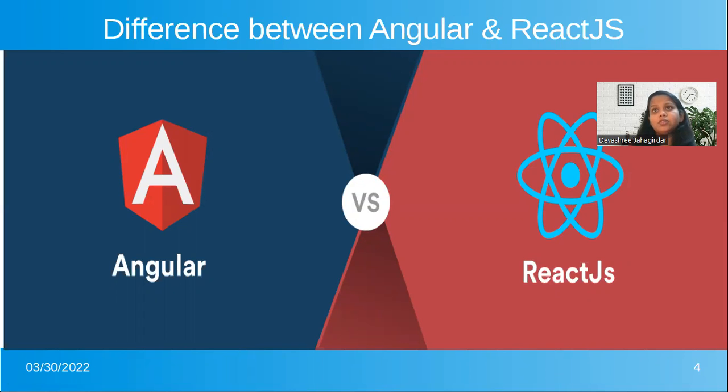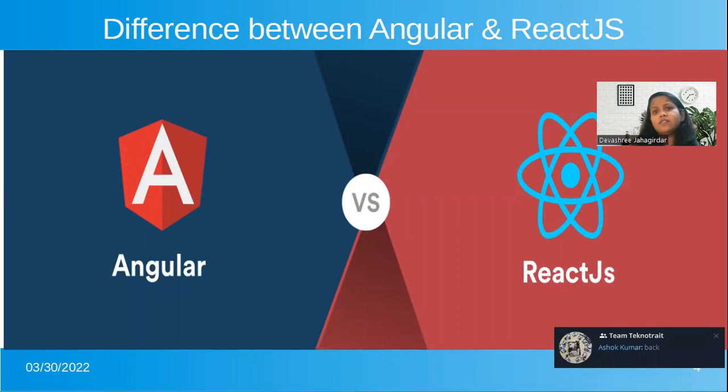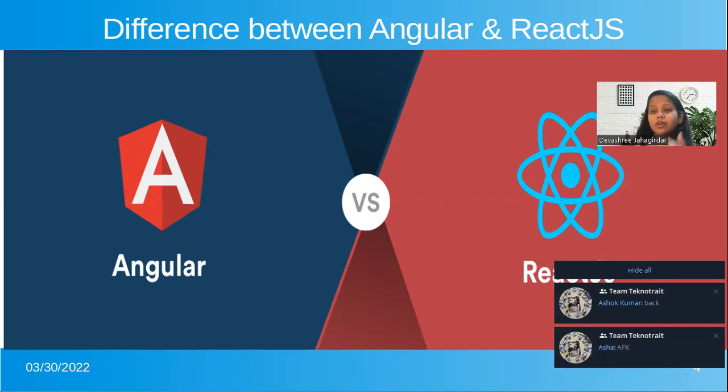Moving on, Angular is mostly used for complex enterprise applications like single page applications and progressive web applications. On the other hand, ReactJS is used to build UI components for any kind of application where data is frequently variable. So this is the basic difference. Also, Angular was released in 2009 and ReactJS was released in 2013.